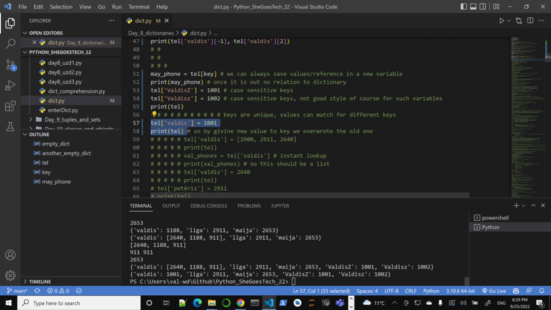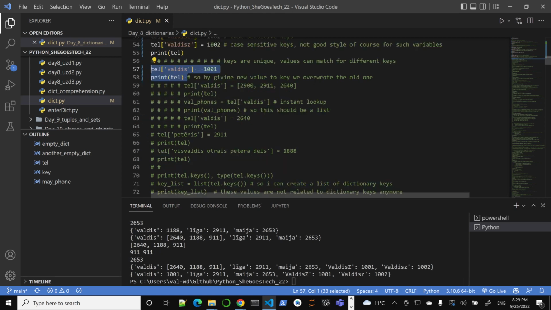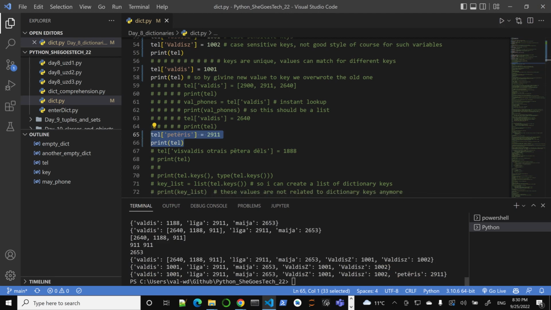That's why I'm showing you this. So 1001, it could be anything: red, orange, whatever number, whatever it is. So multiple keys can point to the same value, basically. All right. I mentioned I can add more Latvian, Unicode, Lithuanian, any language, in keys and strings. That's completely fine. Again, Liga, I can do this. Peteris, Peter, and notice again, no problem whatsoever. And the values can be duplicated.